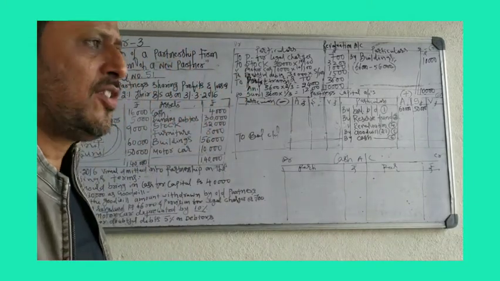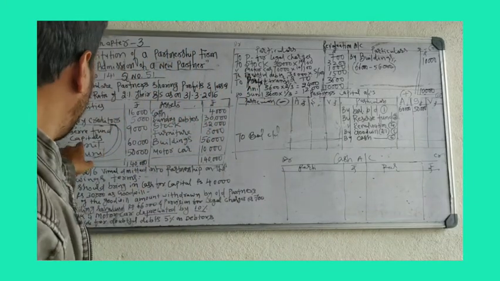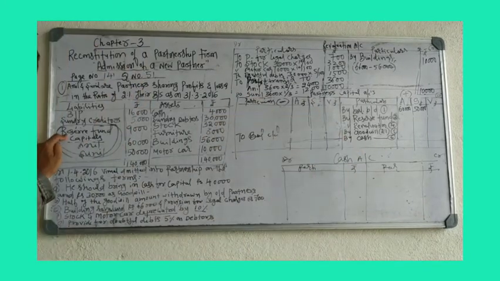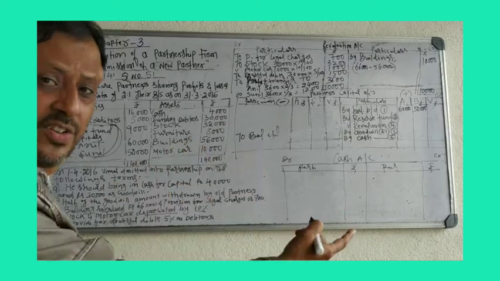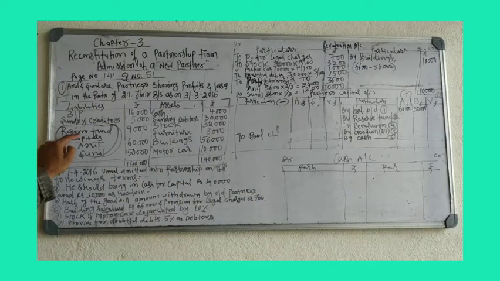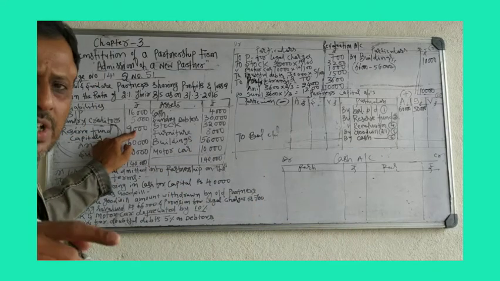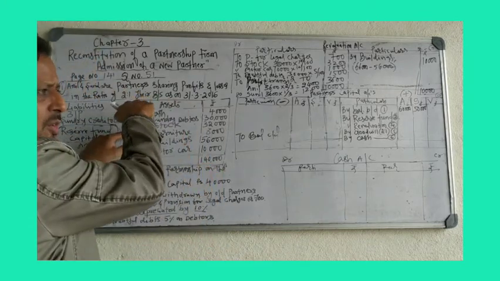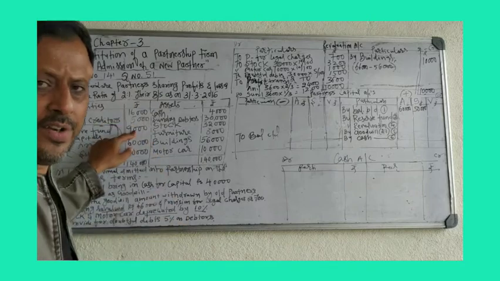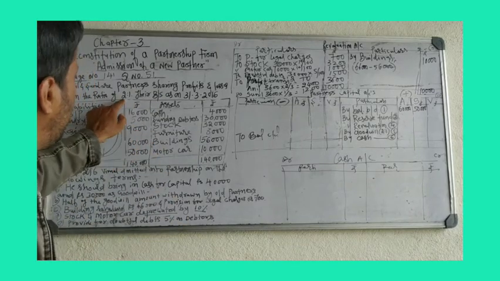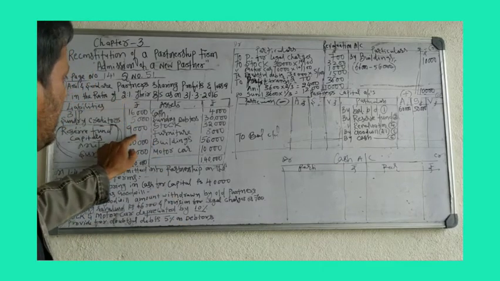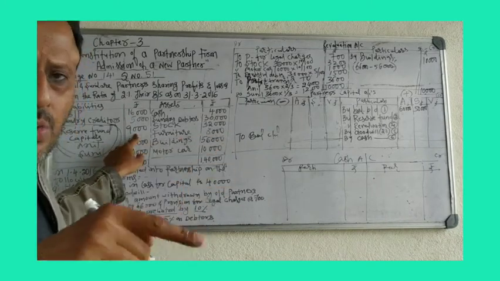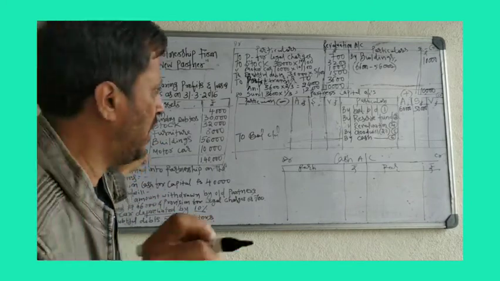First entry done. Second entry, reserve fund. See, in the balance sheet, reserve fund is given. This entry also you have to take on the credit side. Reserve fund, how much? 9,000. This 9,000 you have to divide between these two old partners, Anil and Sunil, because the reserve fund belongs to old partners. Divide 9,000 in the 2:1 ratio. 9,000 into 2 divided by 3 is 6,000. 9,000 into 1 divided by 3 is 3,000.